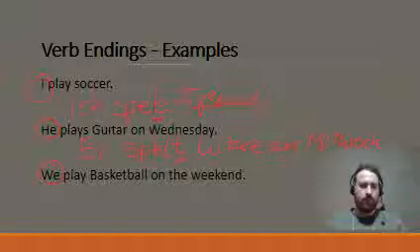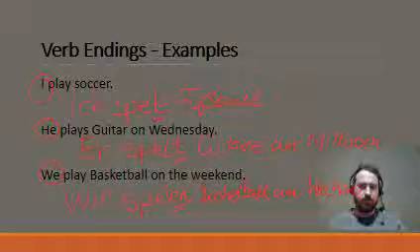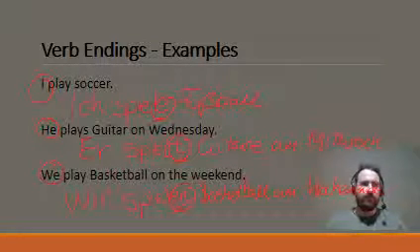And the third one, it's we. So it's wir. And hopefully you chose the correct verb ending. Wir spielen. And it's basketball am Wochenende. So the important part here is to get the verb endings correct.